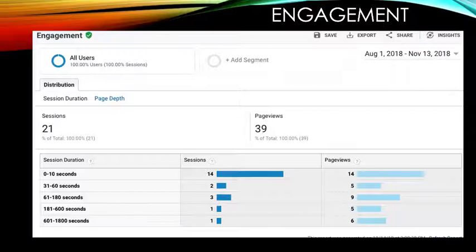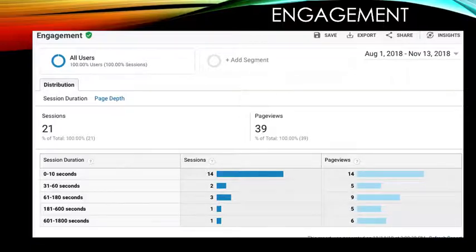Engagement shows in this report the amount of time users are spending during a session. Most of the sessions are at 0 to 10 seconds, of which there are 14, and those are most likely the highest drop-off that I have, because I do have a pretty high drop-off rate.